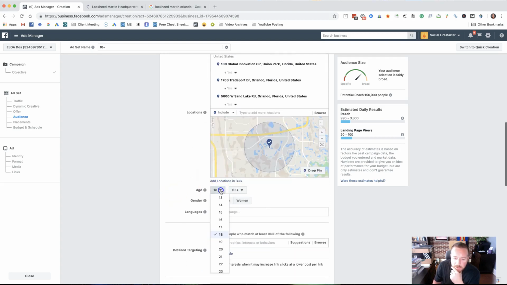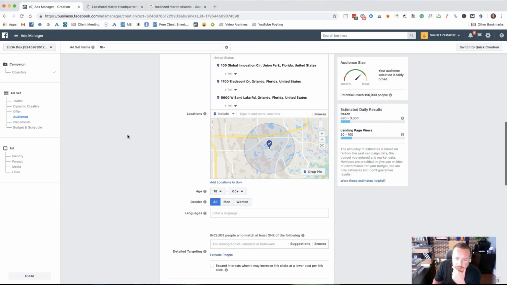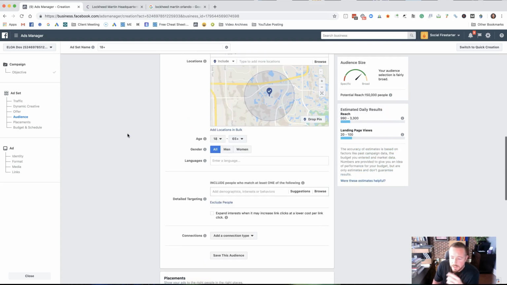Now we can narrow further. I don't know how many people are there, but you can see right now we're at 150,000 people. You could run this ad for a few days, and then in your creative, you're going to say, hey, Lockheed Martin employees, or employees of Lockheed Martin. You want to do something that's going to get them to interact with the ad.